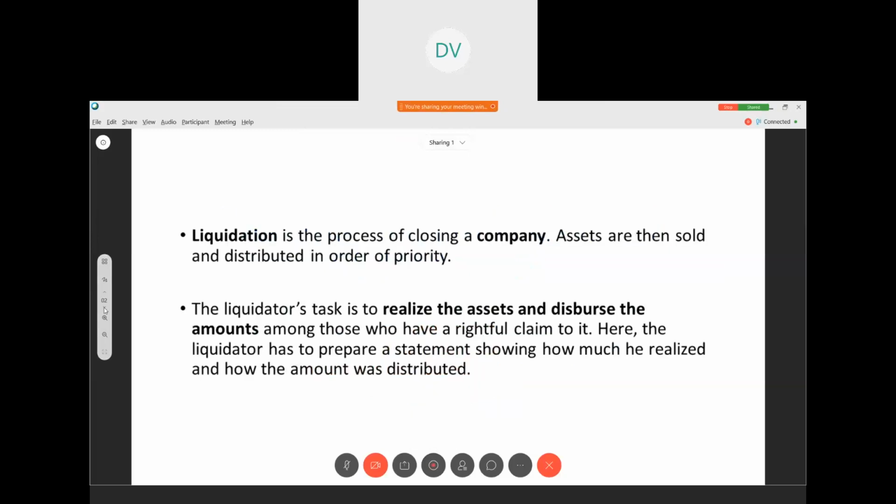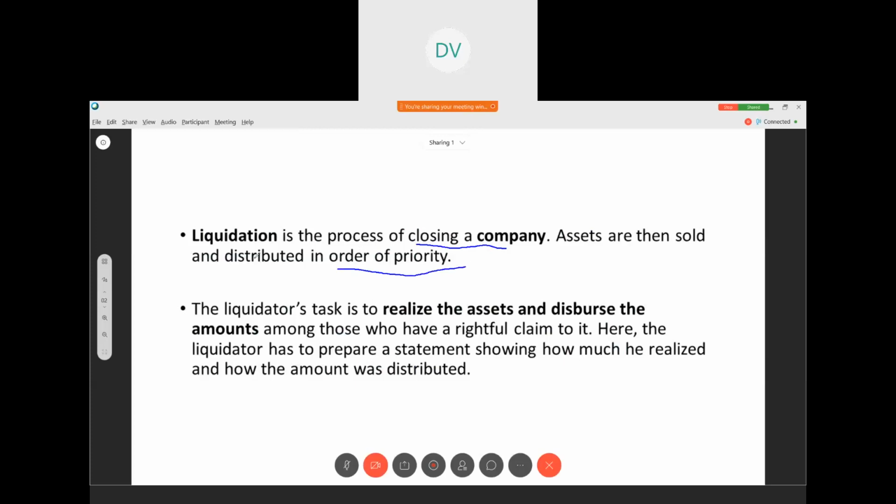So, what is liquidation? Liquidation means winding up of a company. It is a process of closing a company. Assets are then sold and distributed in order of priority. So, when you are closing the company, what will you do? You'll sell all your assets, and whatever funds you get will be distributed. How do you distribute it? In order of priority. Who has to be paid first? That person has to be paid first.